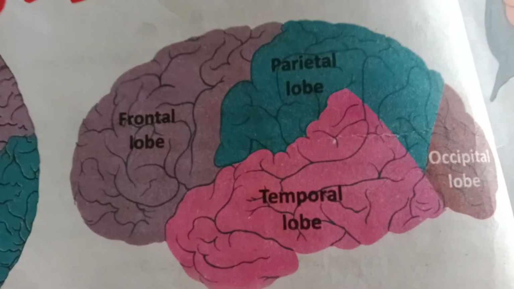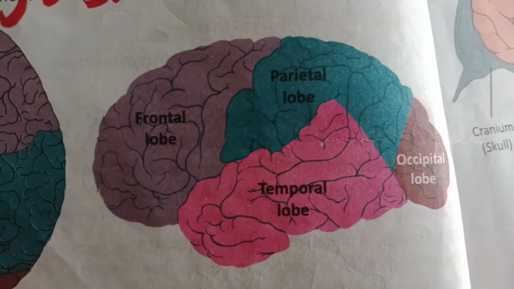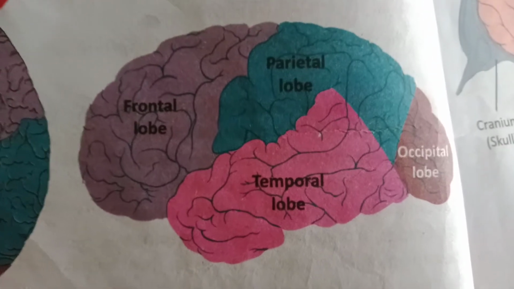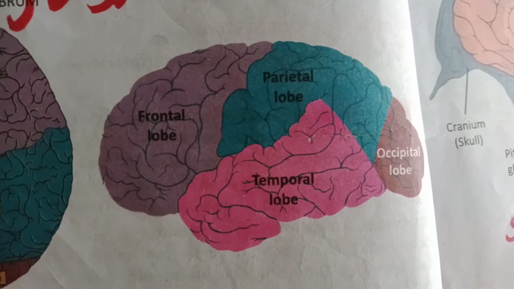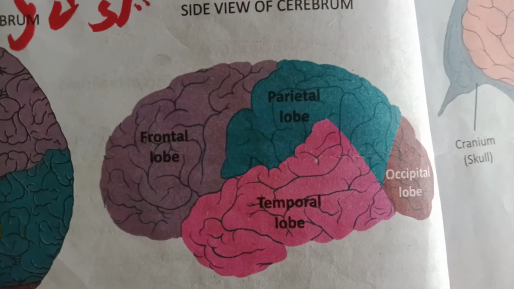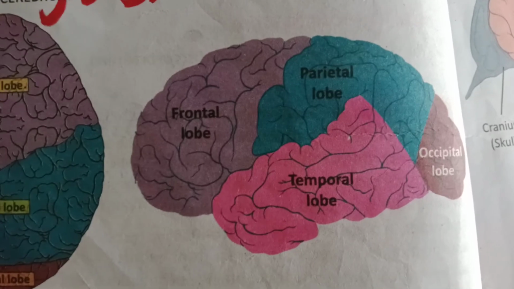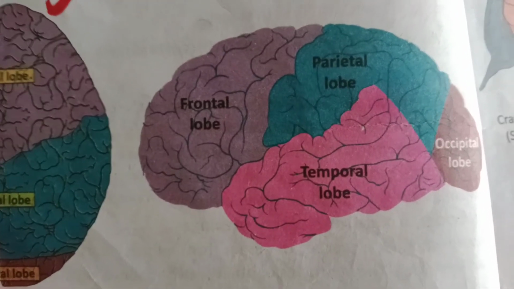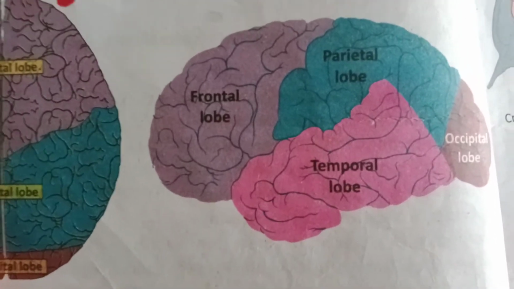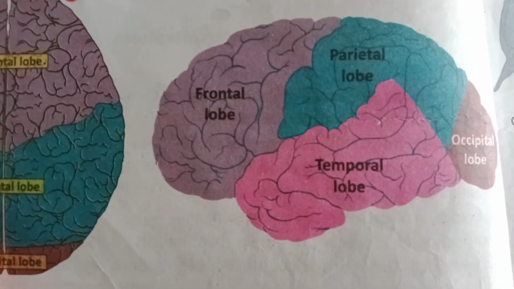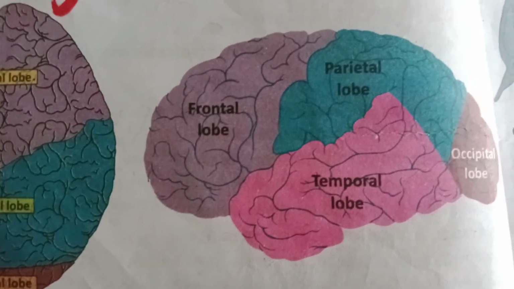Next, I will discuss the lobes of the brain: frontal lobe, parietal lobe, temporal lobe and occipital lobe. The frontal lobe controls motor functions, permits conscious control of skeletal muscles and coordinates movements involved in speech. I am talking to you via this video, so my frontal lobe is working.